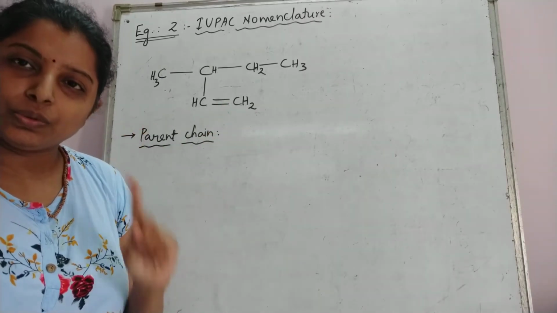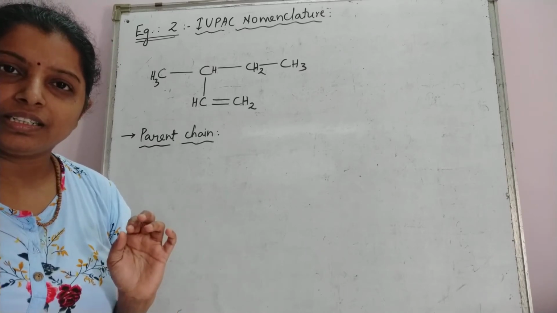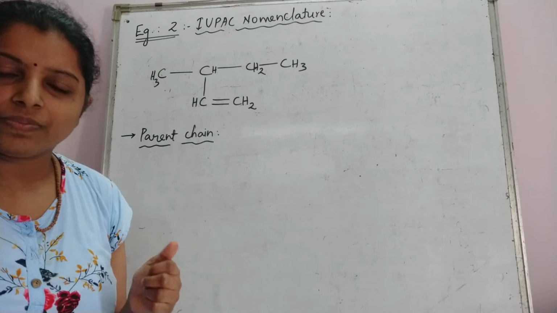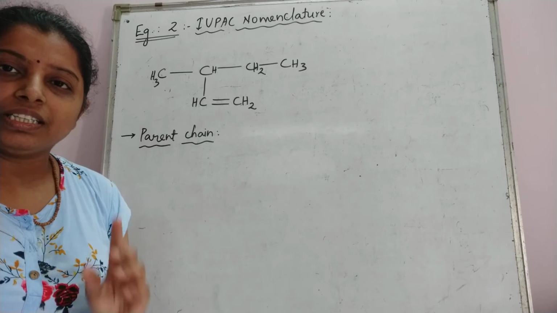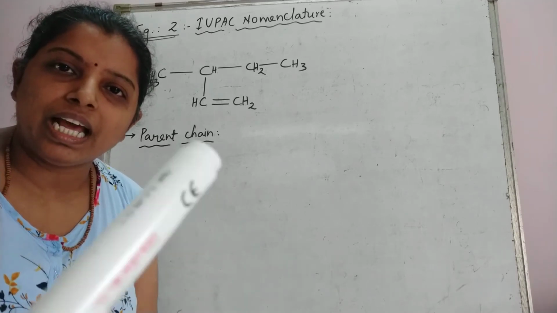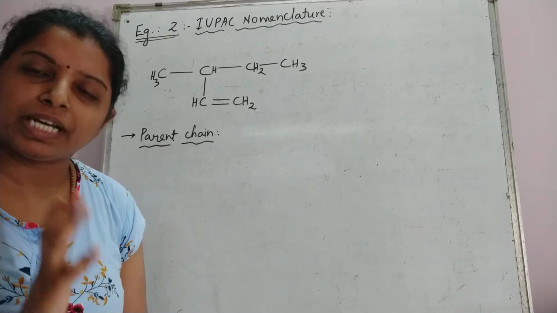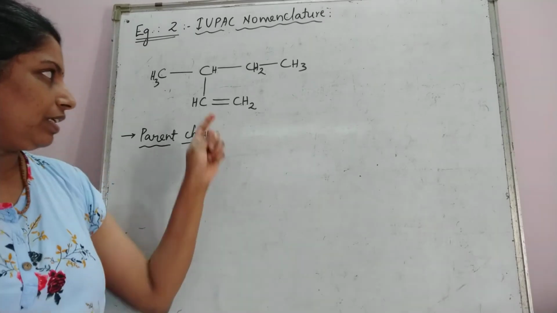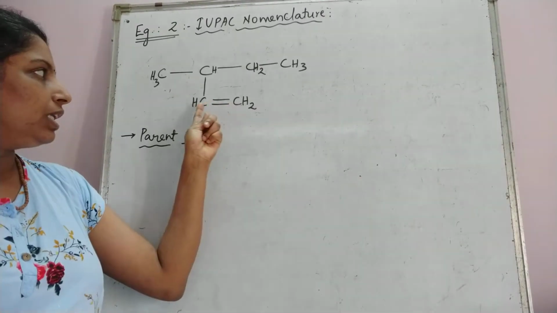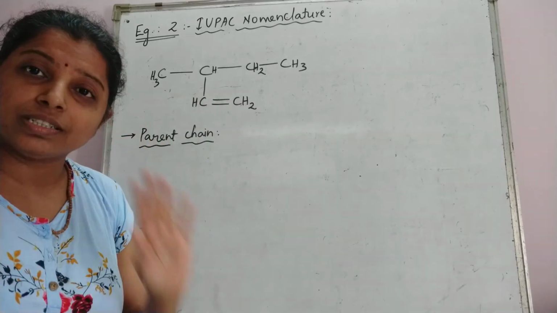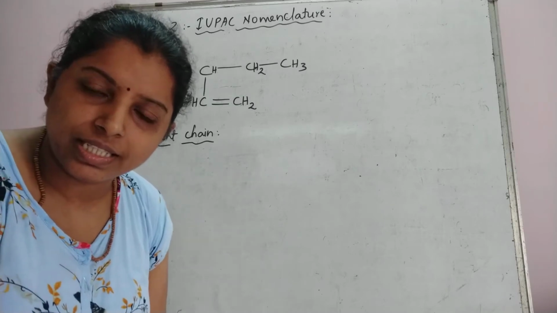In the last class, I told you that while selecting the parent chain, please bear in mind that the carbon atoms of the double bond and the carbon atoms of the triple bond are a part of the parent chain. Okay, so since you have a carbon-carbon double bond in your compound, these two carbon atoms should certainly be a part of the longest carbon chain. Is this clear?